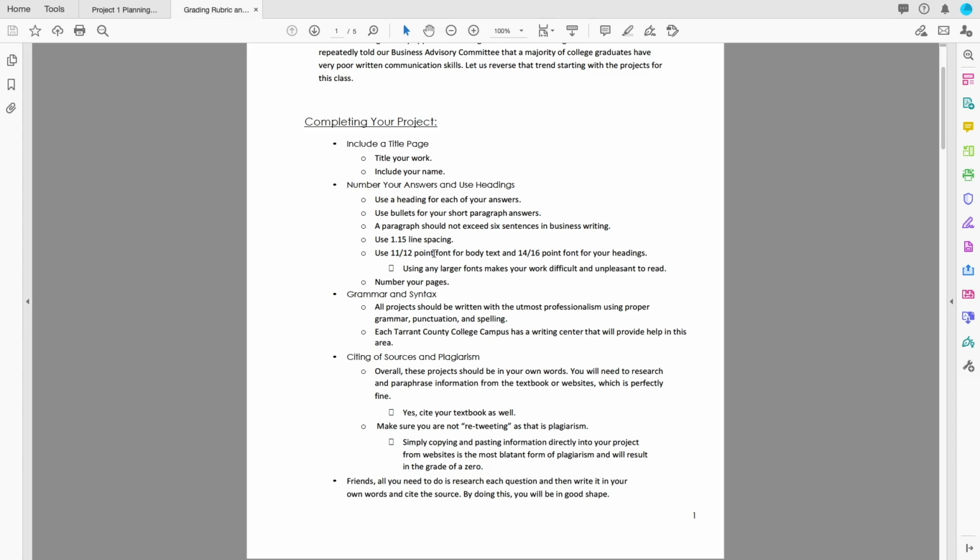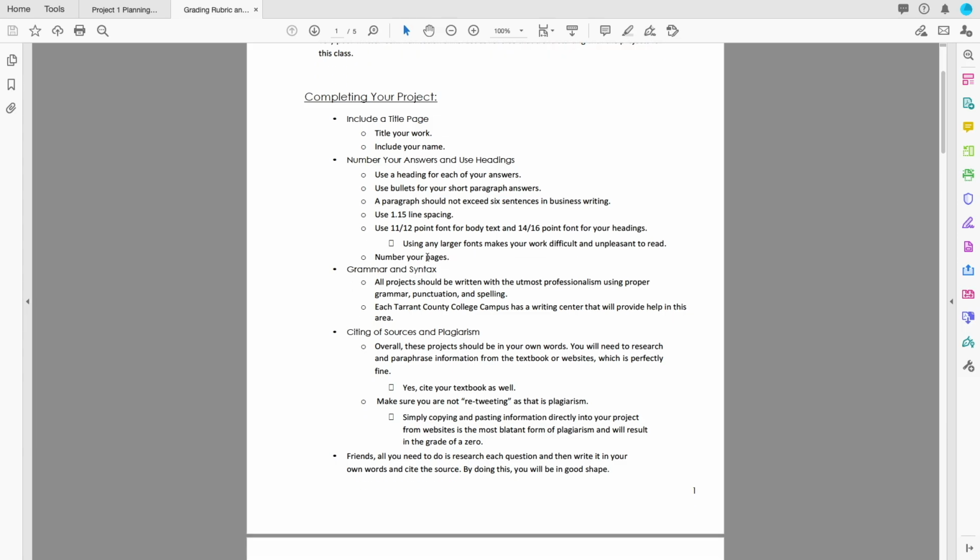11 to 12 point font is your body text. Okay, please do not get it bigger than that. I will just resize it, and you want to make it very pleasing to read. 14 to 16 point for your headings. That's it. Any larger makes it very difficult to read and unpleasant. Every page should be numbered. Again, you are guiding your audience and you're selling your idea.